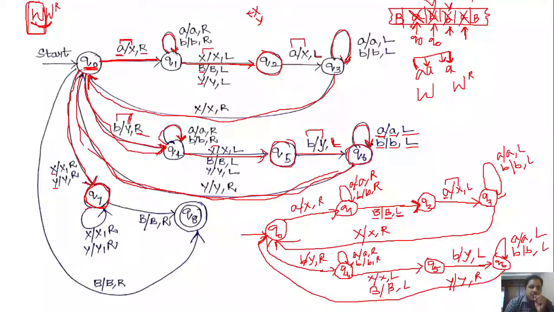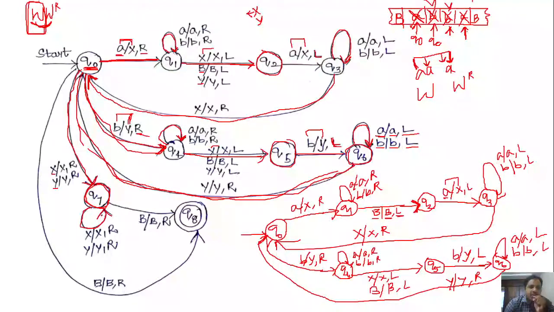In q7 we simply keep moving the head towards right, because we are finding whether any symbols were left over in w power r or not. So we move the head towards right as long as we get either x or y.